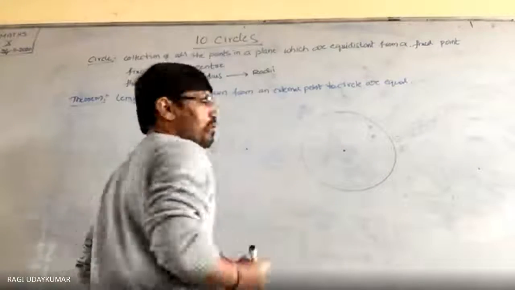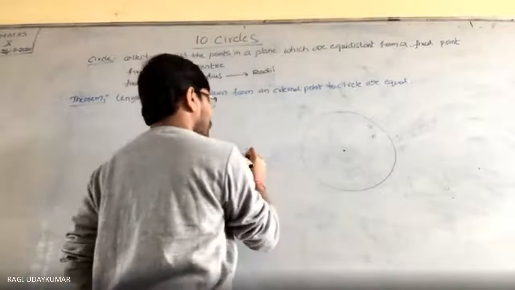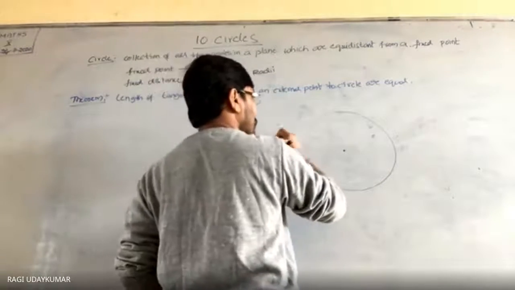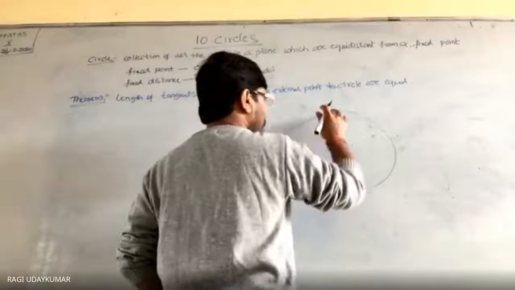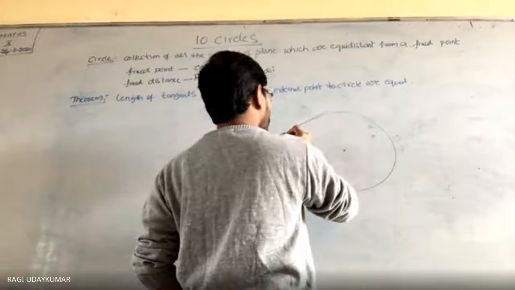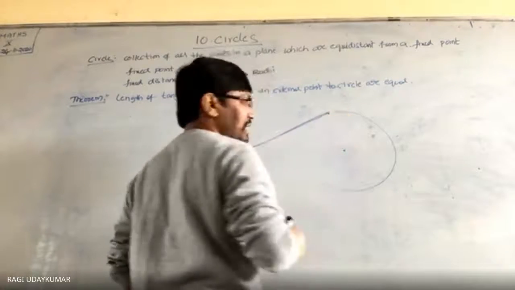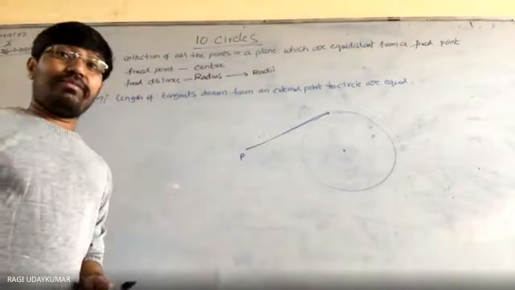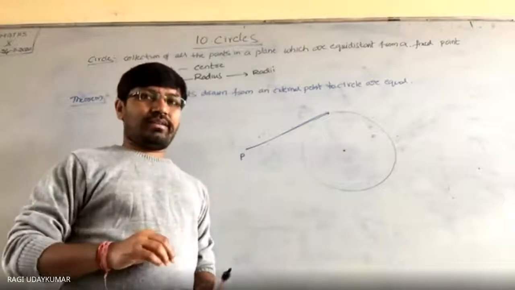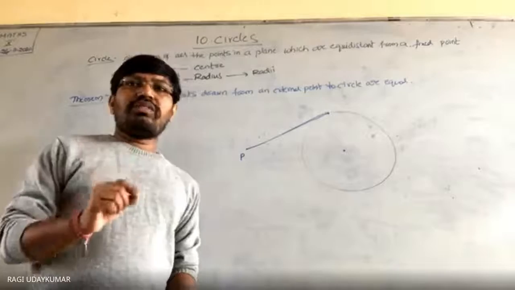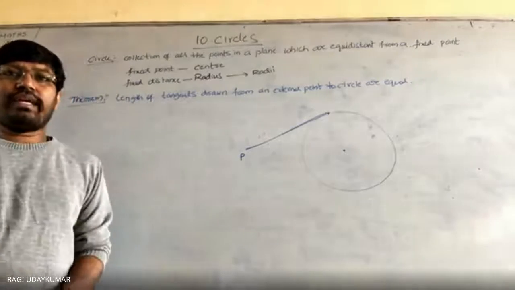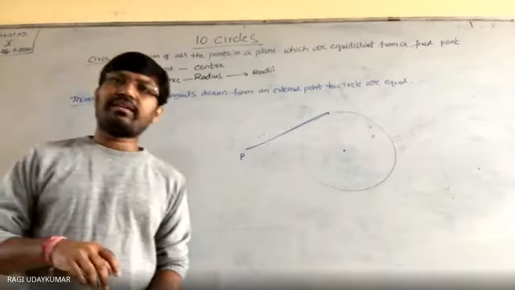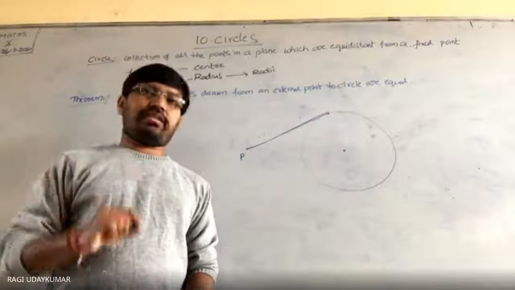From an external point, this is an external point. You need to know what is meant by length of the tangent. You may get a doubt here. When I use the terminology length of the tangent, you should get a doubt: Sir, you said that tangent is a line.